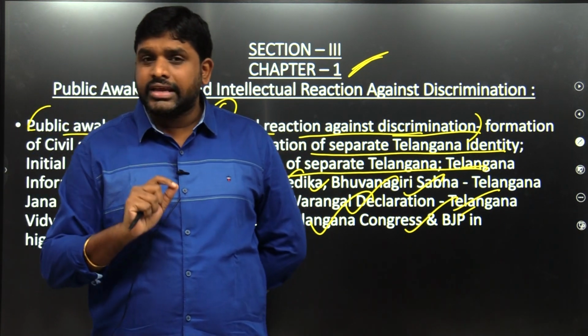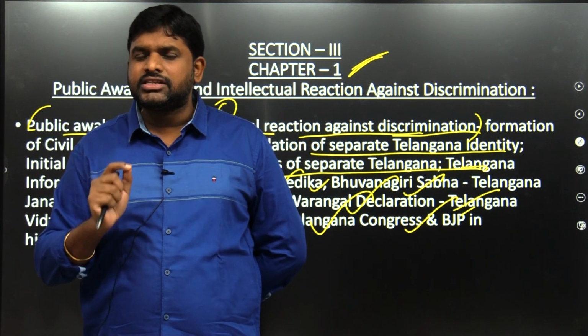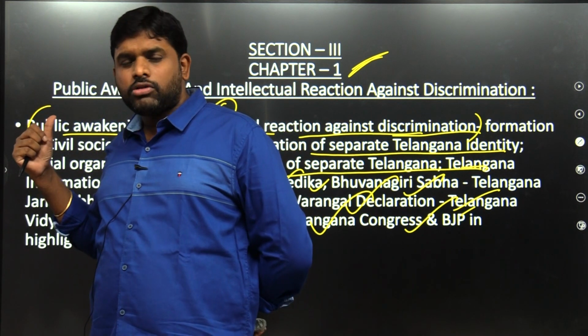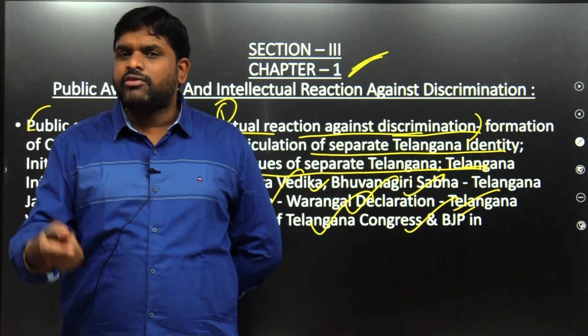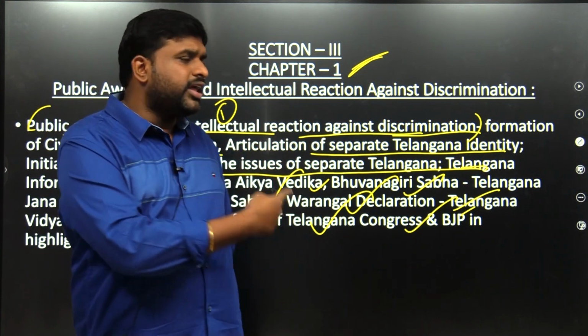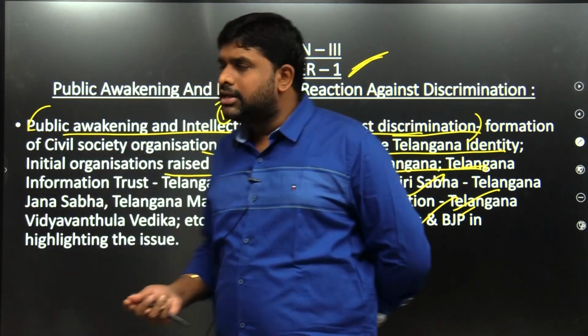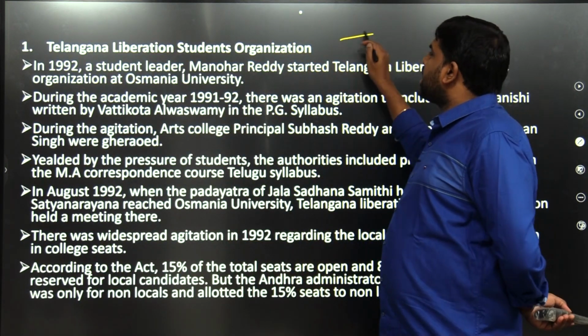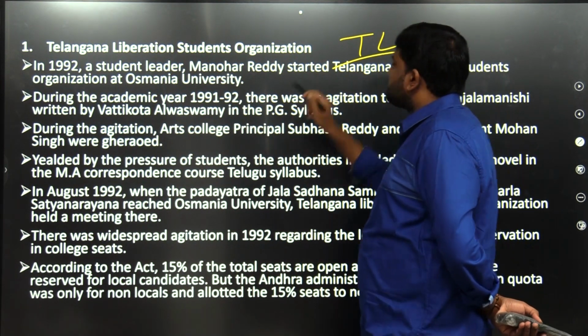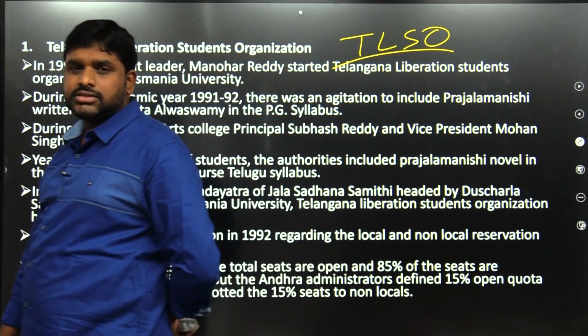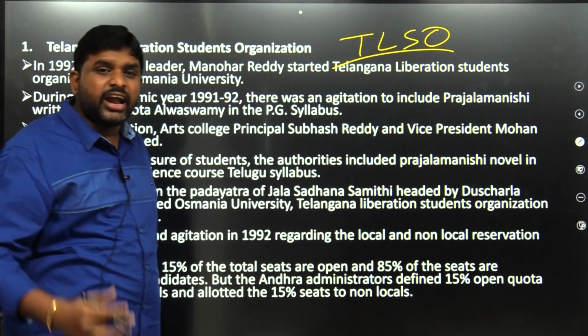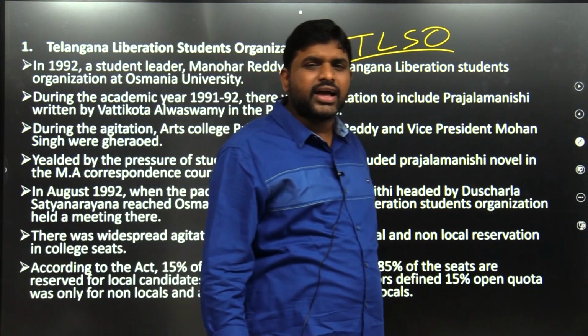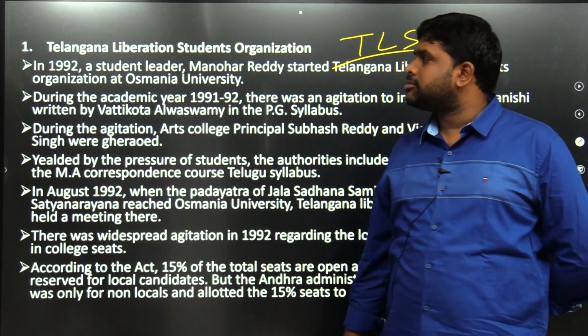So several organizations are there. We have to remember the organizations' names. When I am giving you the organizations' names, write them in your running notes, or if you have taken the printout of this PDF, write there itself. First, the Telangana Liberation Students Organization, the first organization. The re-emergence of the idea of Telangana, how did it happen? By the Telangana Liberation Students Organization.